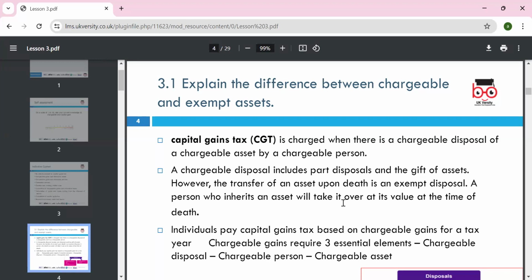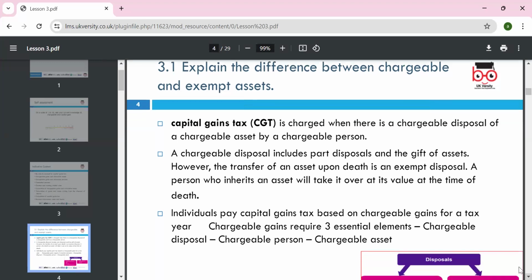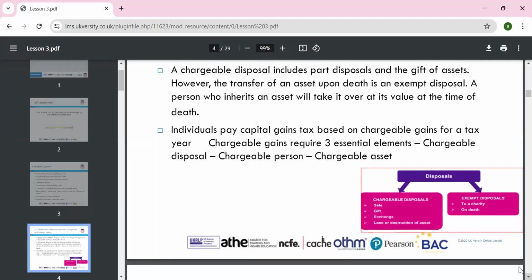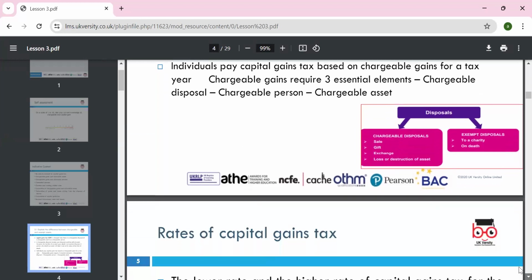So individuals pay the capital gains tax, based on the chargeable gain for the tax year. A chargeable gain requires three essential elements: chargeable, disposal, and chargeable person. For chargeable disposals, we can look at sale, gift, exchange, and loss or destruction of an asset, and exempt disposals such as to charity or on death.